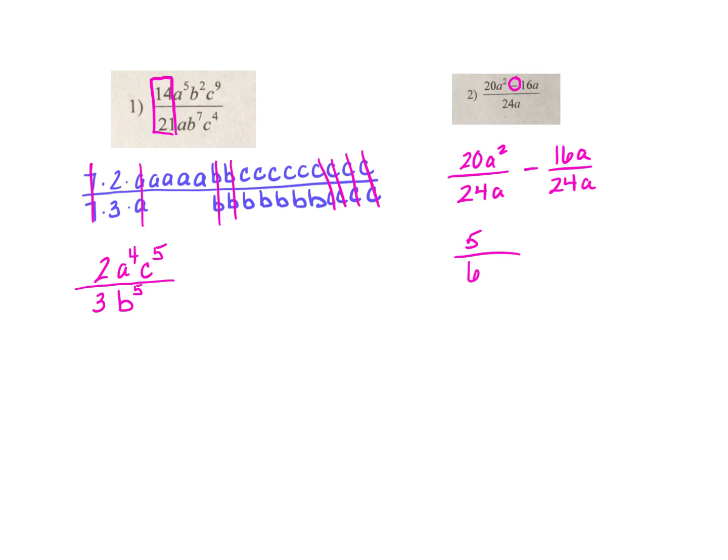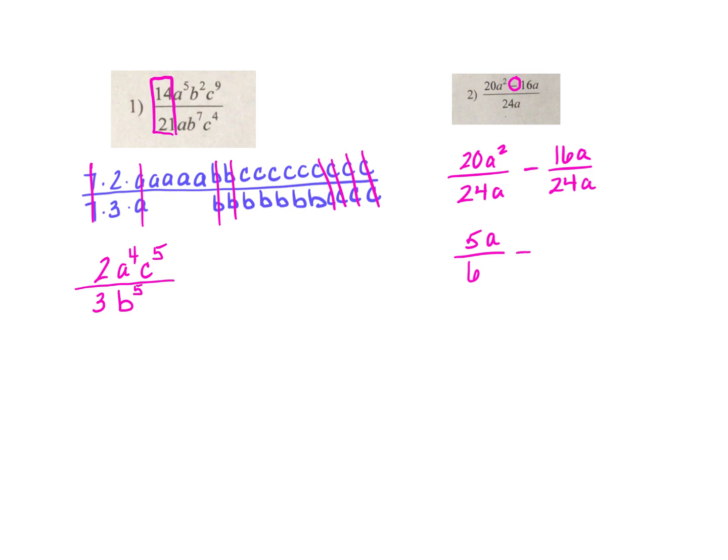Now, as far as the A's go, I'm going to use the same technique I used in number 1. Where are there more A's? There are more A's on the top. How many more? Just one more, so there'll be one A on the top, and that is the first fraction reduced. Now let's go to the second fraction.